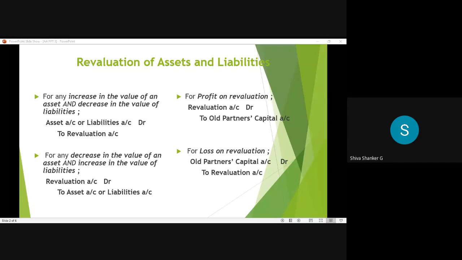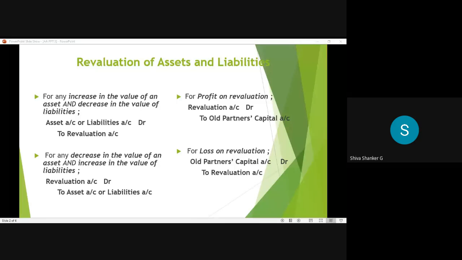Second entry, if any asset is decreased, that is a loss to the business. So in that case, what entry will come? Revaluation account debtor to asset account. If any liability is increased, liability value increase is not a benefit, that is also a loss to the business. So that's why again revaluation account is to be debited and that liability is to be credited.